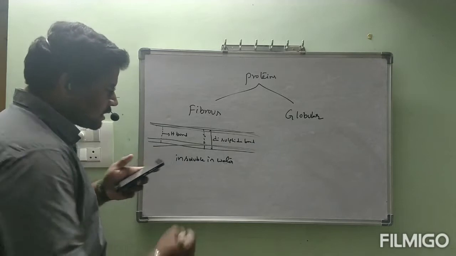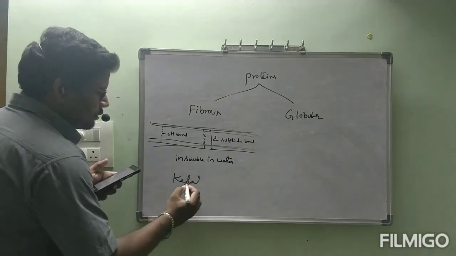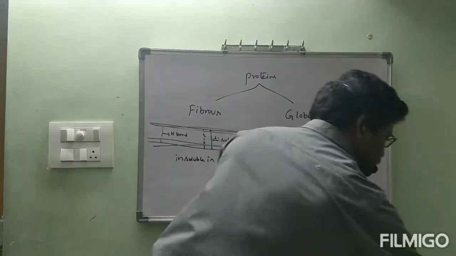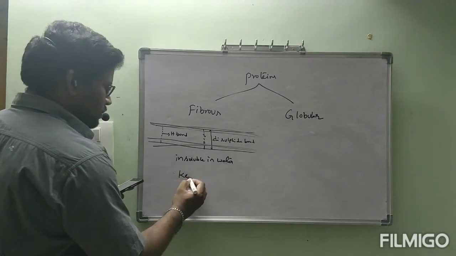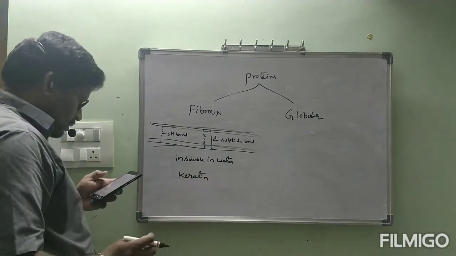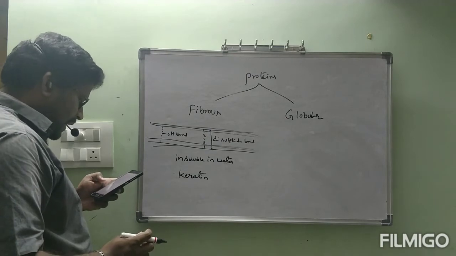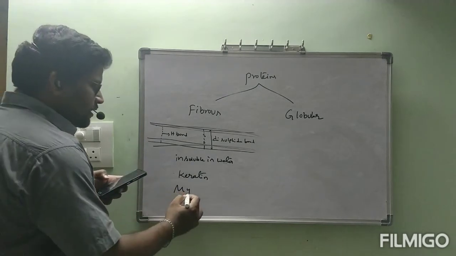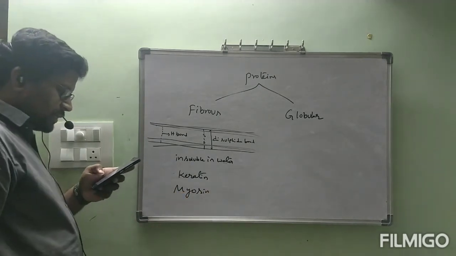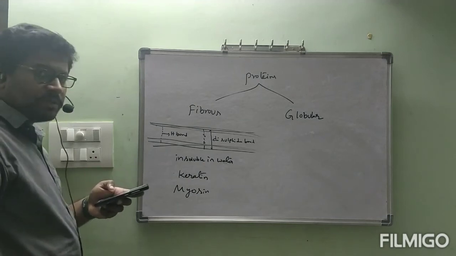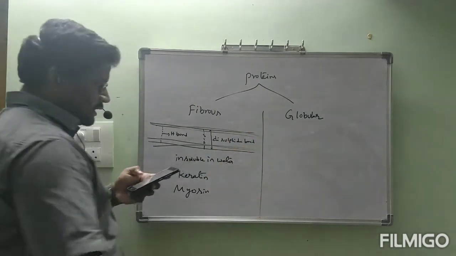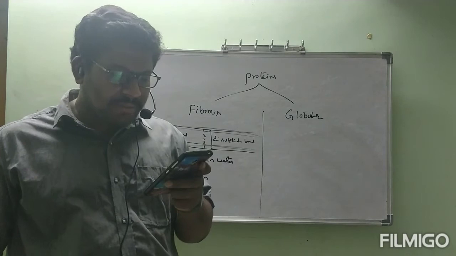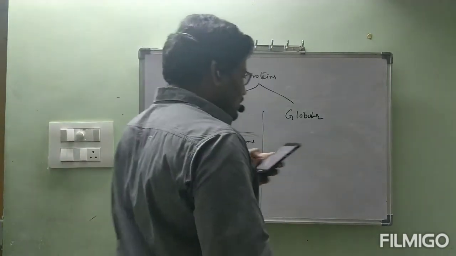Some common examples are keratin, which is present in hair, wool, and silk, and myosin, present in muscles, etc. This is about fibrous proteins. Next, coming to globular proteins. Let us see. This structure results when the chains of polypeptides coil around to give a spherical shape.